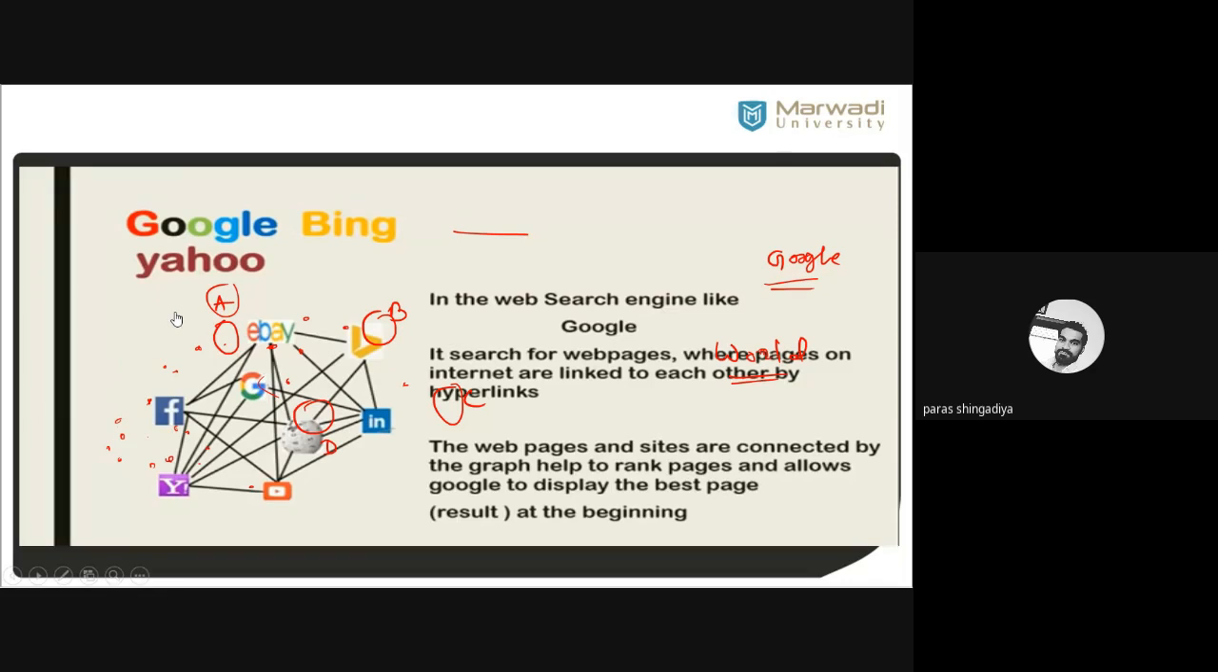So we just enter any word in the Google search bar, and we get fast results related to this word. So that is one of the examples of graph theory. Web pages and sites are connected by graphs, which help to rank pages and allow Google to display the best pages at the beginning.